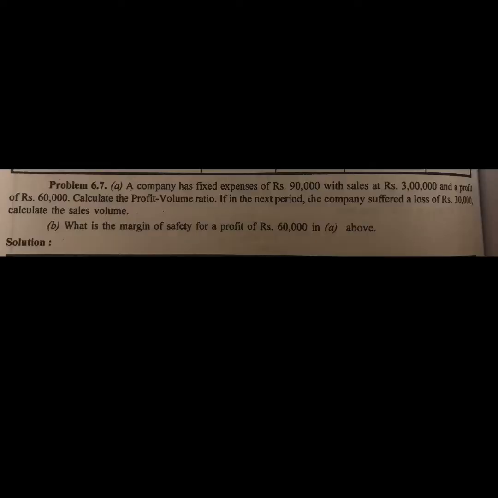So this is another easy problem, girls. See the question, problem 6.7. A company has fixed expenses of 90,000, with sales of 3 lakhs and a profit of 60,000. So they gave you fixed expenses, sales, and profit, so obviously we can easily calculate the statement of profit. They asked you to calculate the profit volume ratio, which is nothing but the PV ratio. If in the next period the company suffered a loss of 30,000, calculate the sales volume.